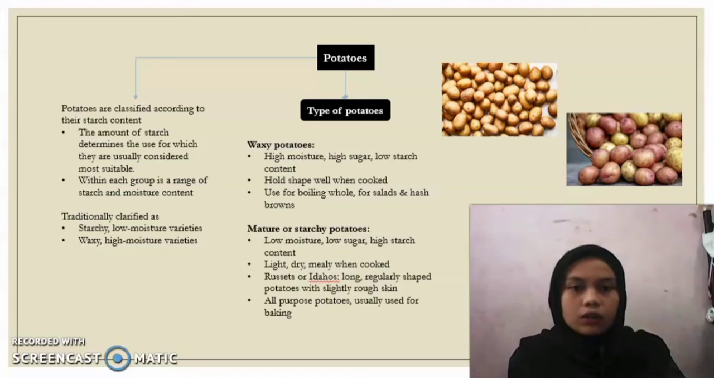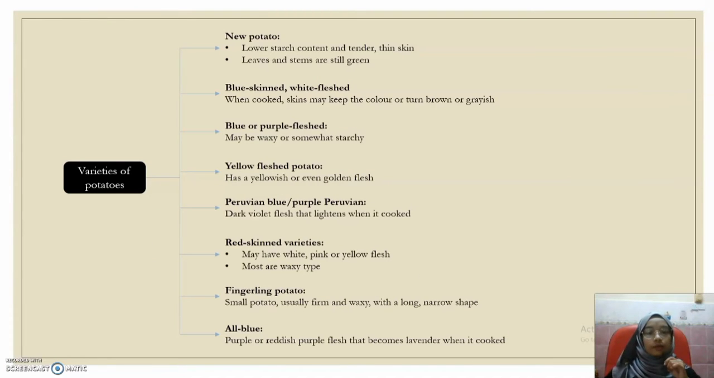Next is mature or starchy potatoes. Low moisture, low sugar, high starch content, light, dry, mealy when it is cooked. Russets or Idahos are long, regularly shaped potatoes with slightly rough skin, and they are all-purpose potatoes, usually used for baking. In this slide, I'm going to present about varieties of potato.